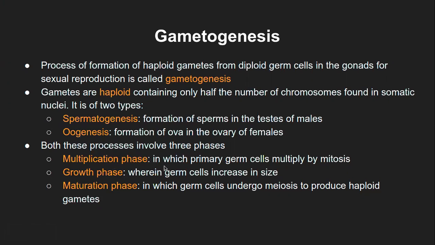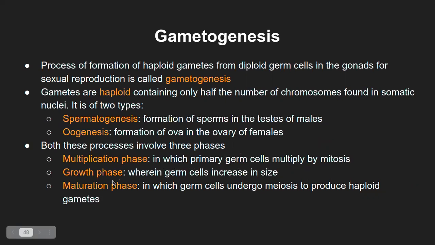In the multiplication phase, primary germ cells multiply by the process of mitosis. This is just to keep the number of these germ cells intact, so that in future, as and when it is required to synthesize these gametes, the germ cells are ready to do so. That is why the multiplication phase is very important, and I will explain more about this in the subsequent slides.